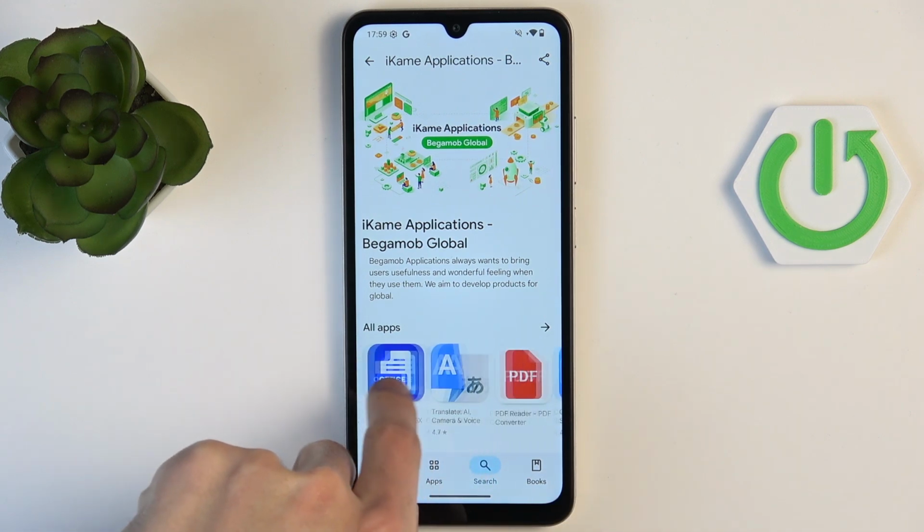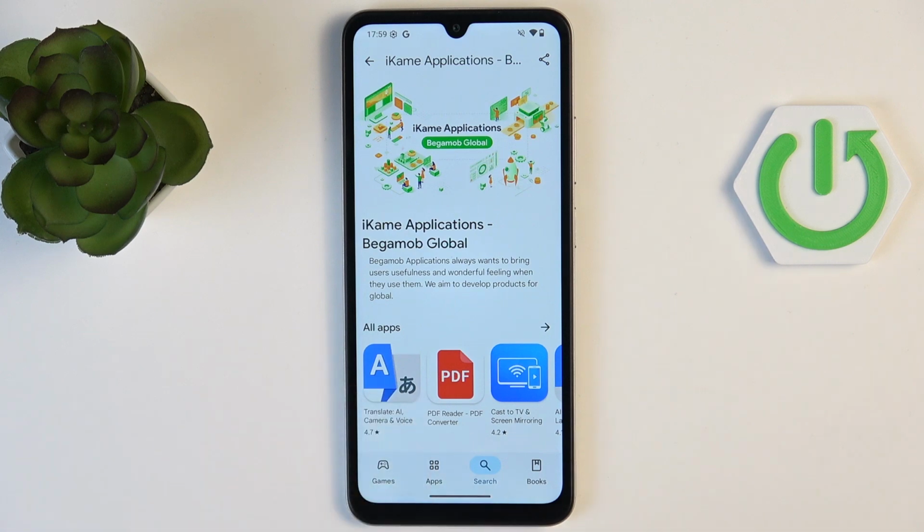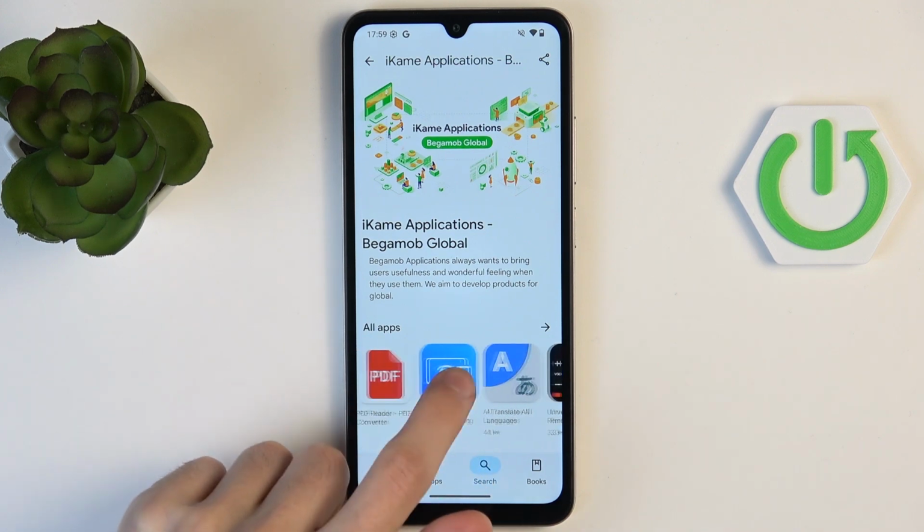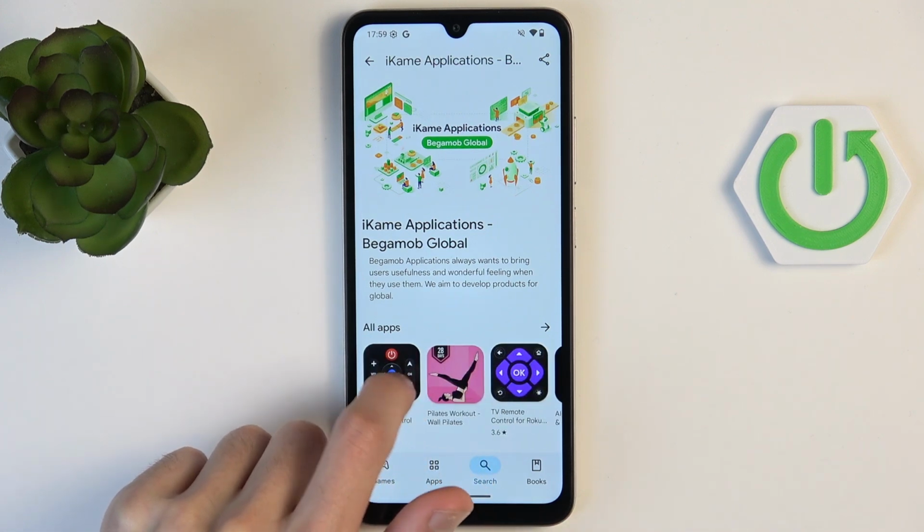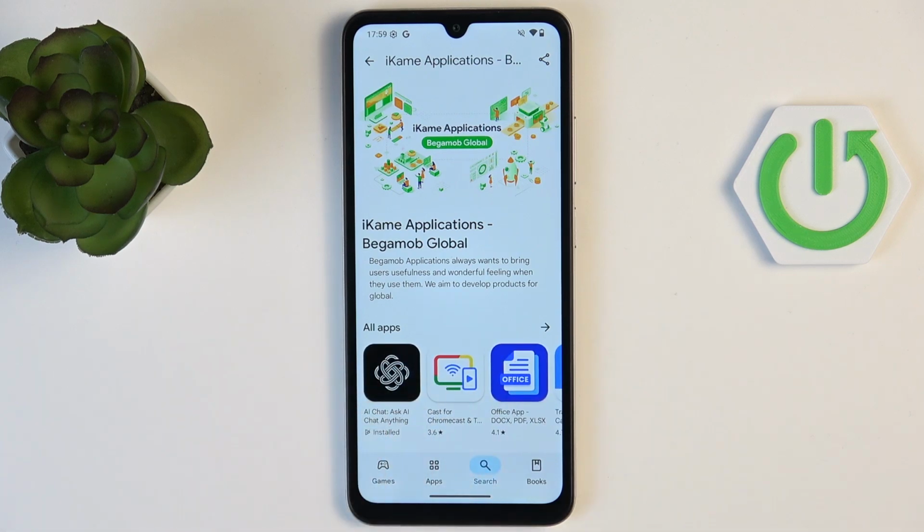This one is just the Google Translator. It has almost the same logo as the original. The PDF reader is also stolen, as many applications actually have official PDF readers. This is just Google Translator once again, and obviously our AI chat, Ask AI Chat, anything.